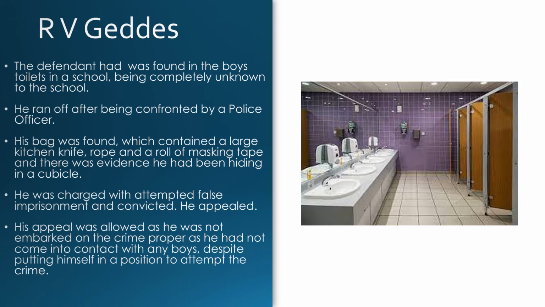So this is a good example of what is merely preparatory, because it's clear that he's prepared for the false imprisonment. He's got a kit, he's in the place, but several steps are needed. He needs to come into contact with the boy. He needs to try to kidnap the boy. And so at that point he'd be embarked on the crime proper. But at the moment he's waiting to commit the crime, and so therefore he cannot be guilty of the attempted crime.